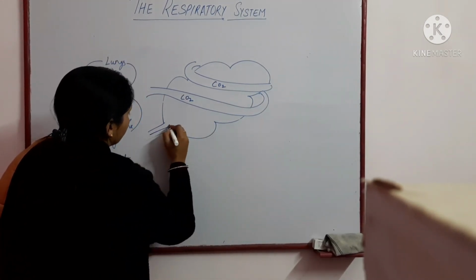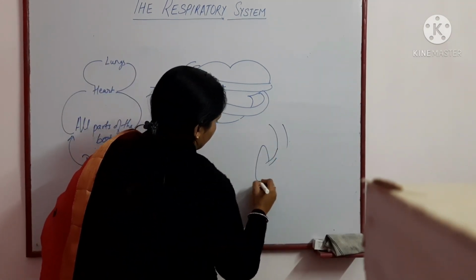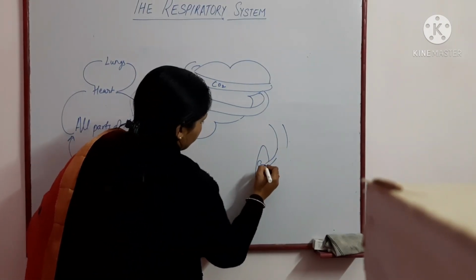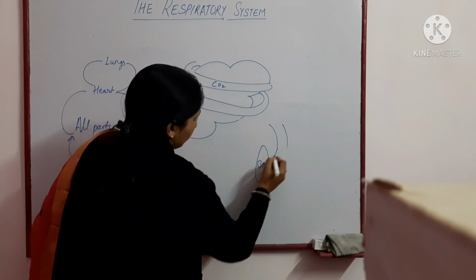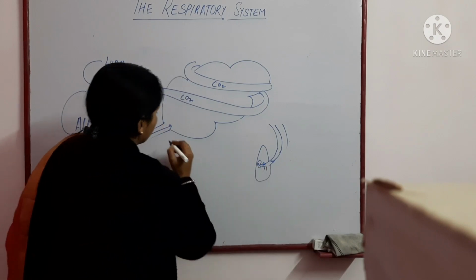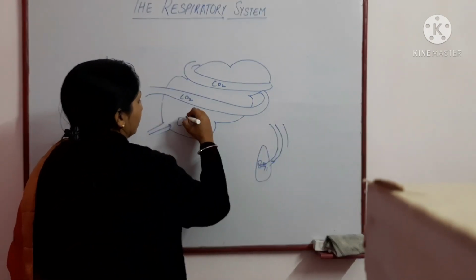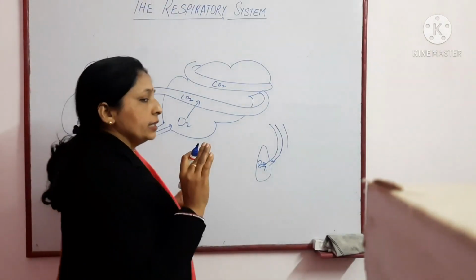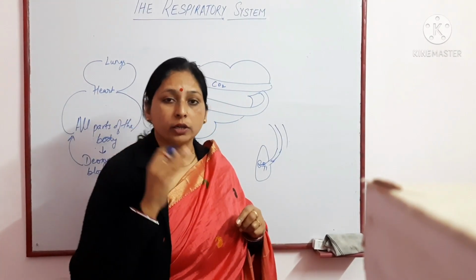But the air from the nasal passage is rich in oxygen. After coming in contact, in gases there is always a diffusion process from higher concentration to lower concentration.